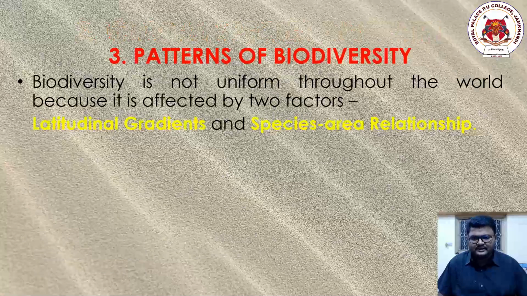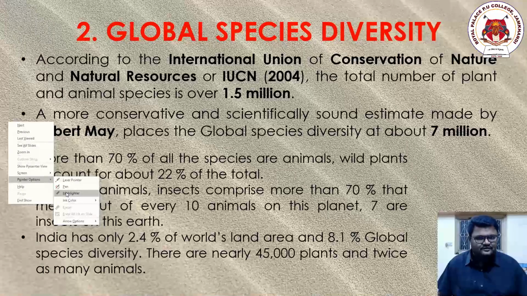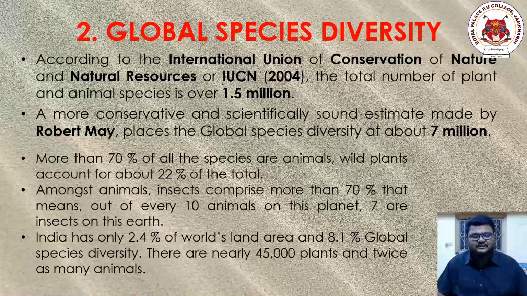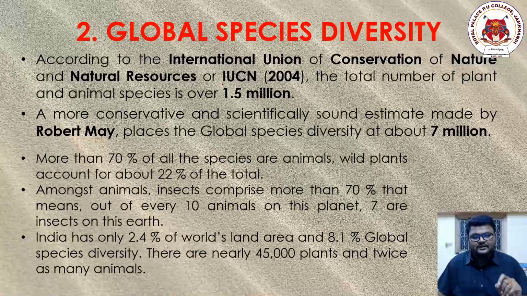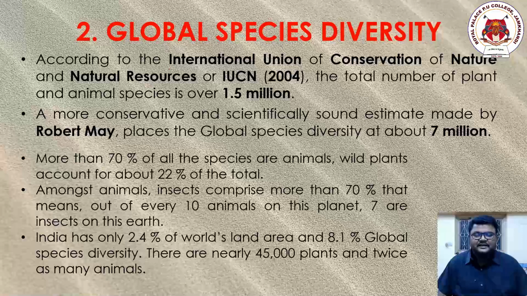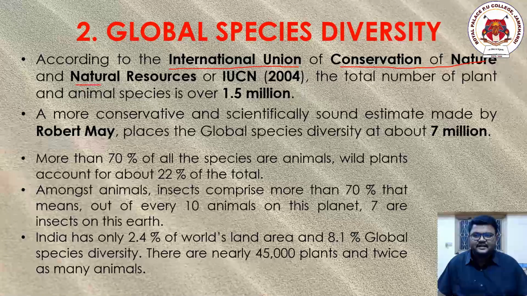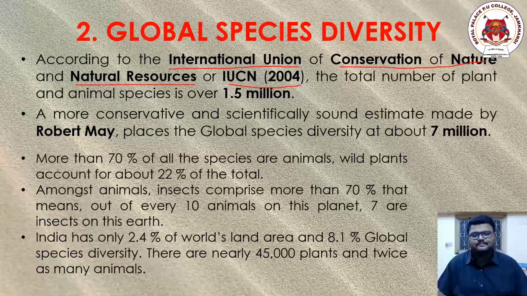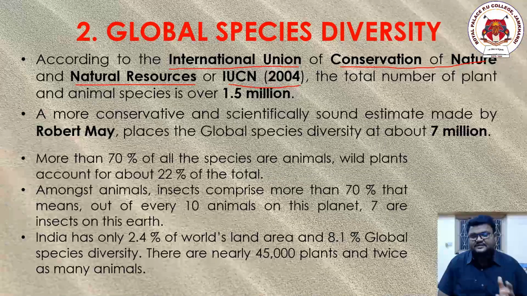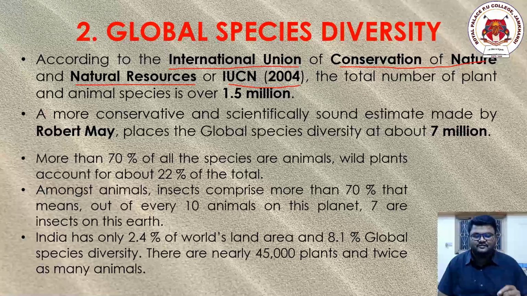There is one place called the society, you can say, or the union, such as IUCN. Dear students, try to write down this particular word, IUCN. IUCN means International Union of Conservation of Nature and Natural Resources. I repeat, the International Union of Conservation of Nature and Natural Resources, IUCN, which was established in 2004.